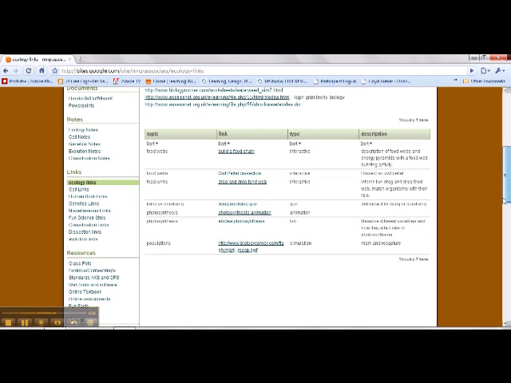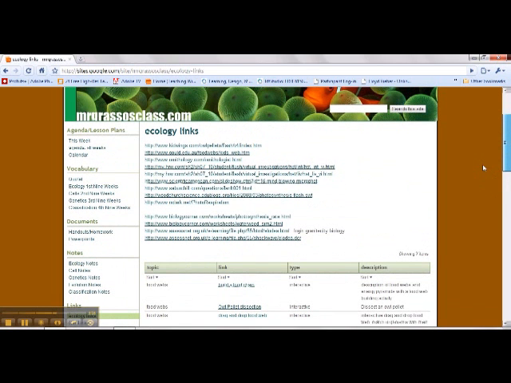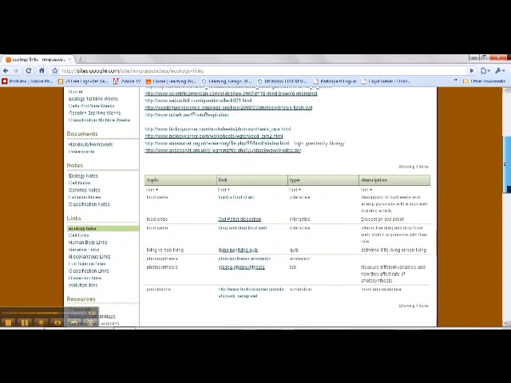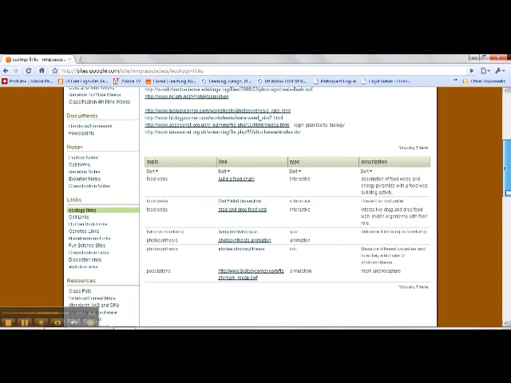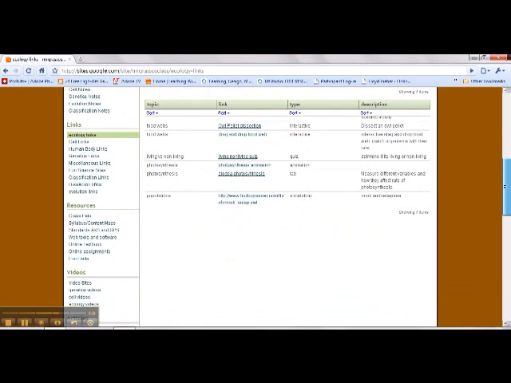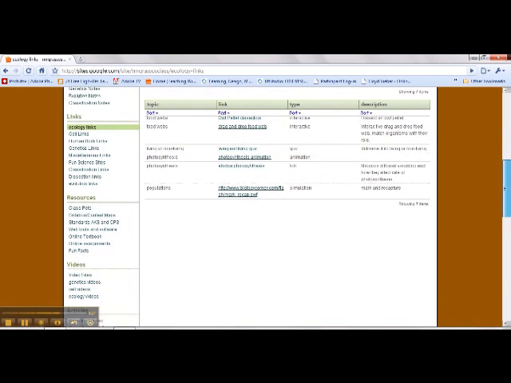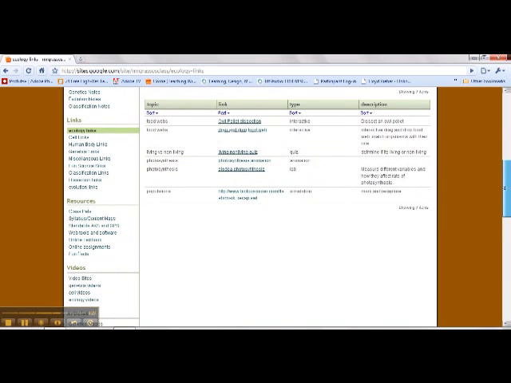So currently, most of the links are just flat out thrown on here, so that way I had a place to put it. I'm slowly going to be organizing them down here like this. So it's something you can check out. You don't have to go to. These are things, some of them we'll use in class for them to learn. There might just be things that, if a student just happens to love ecology and they want to find stuff to do for extra credit or just for extra learning, they can do that. And so there's various things you can check out on your own.